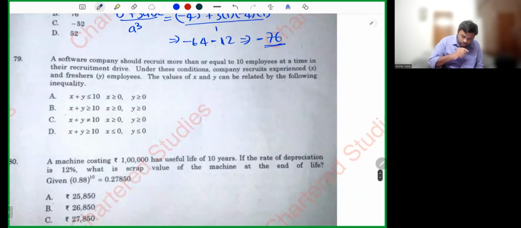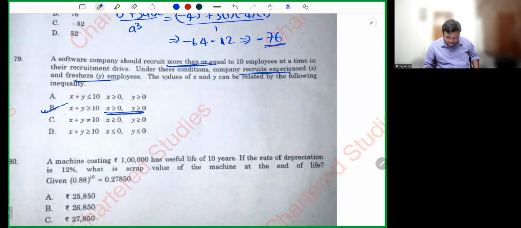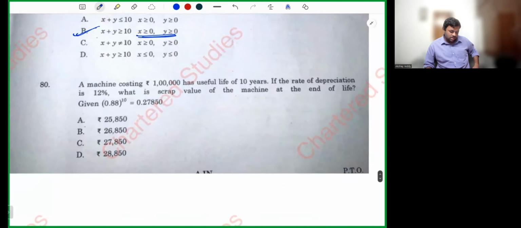A software company should recruit more than or equals to 10 employees at the time of recruitment. More than or equals to means greater than or equals to. X plus y greater than or equals to 10, with both x and y, the condition that he recruits experienced and fresh. So I can't take option D because option D is telling x must be less than 0. How can human beings be less than 0? Nonsense. Next.